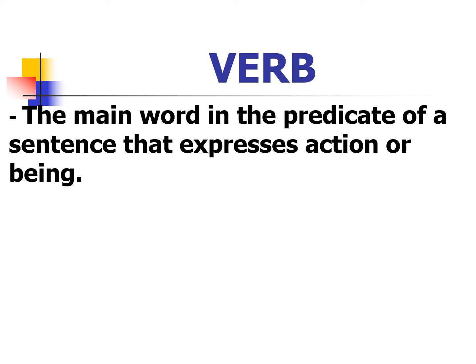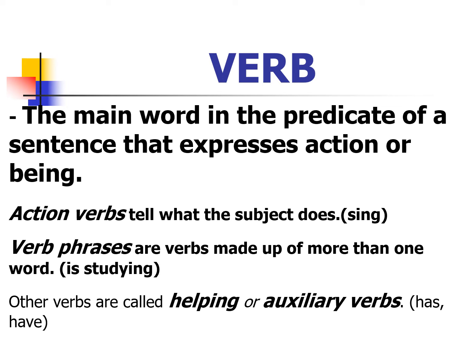Now, this is the third part of speech, that is the verb. The main verb is in the predicator of a sentence that expresses the action or being. Action verbs tell what the subject does, like singing.